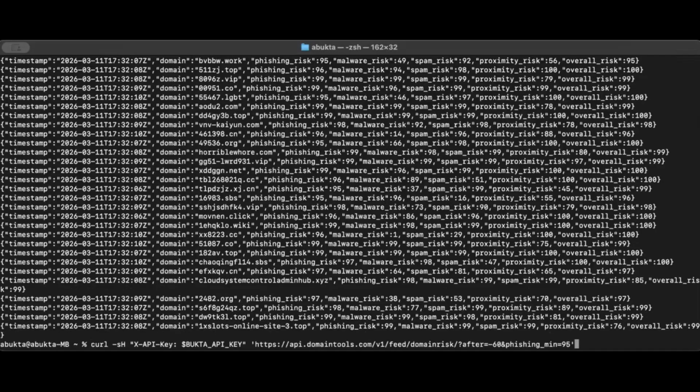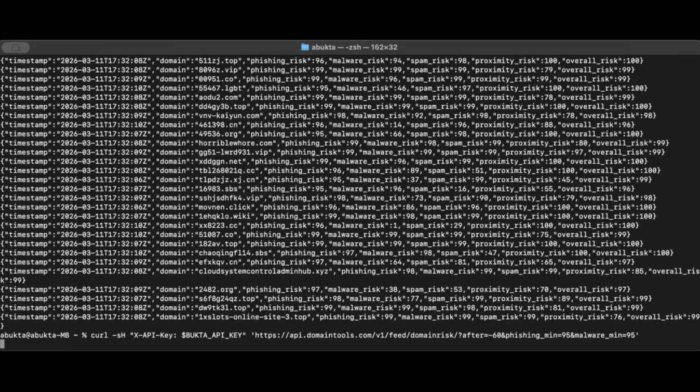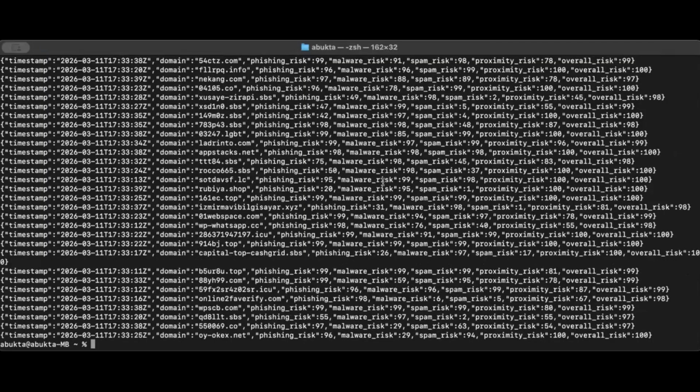The other thing that you can also do is do a dual vote. And we have customers that use the feed this way to say, that's still not tight enough for my tolerance. So what I can do is malware, and I type min equals 95. And now it's going to show me situations and domains that have both a phishing and a malware risk greater than 95. And you can mix and match, right? You can do all combinations, whatever 4 factorial, it's all the different types of, that's how many different searches you can run to do the combinations between those searches.